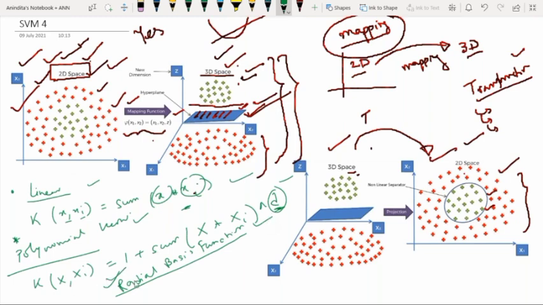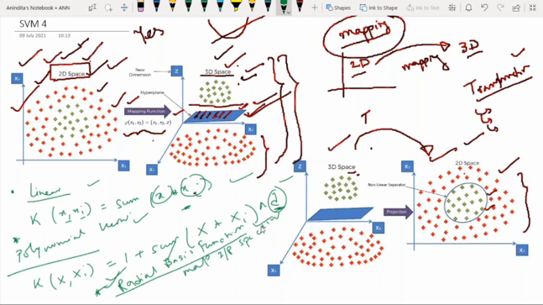So what it does is, this radial basis function kernel basically maps the input space into an indefinite dimensional space. This is the beauty of this kernel. So please make a note: this kernel will map the input space into an indefinite dimensional space.